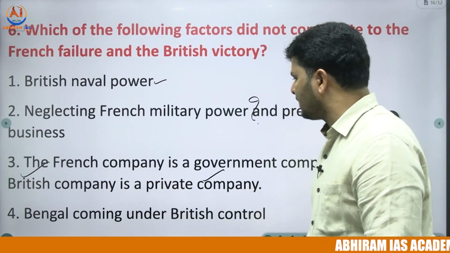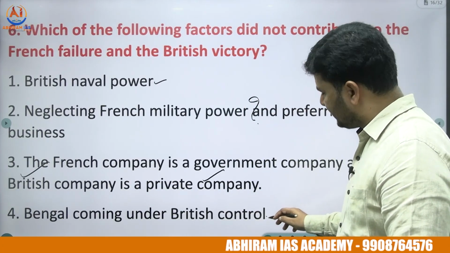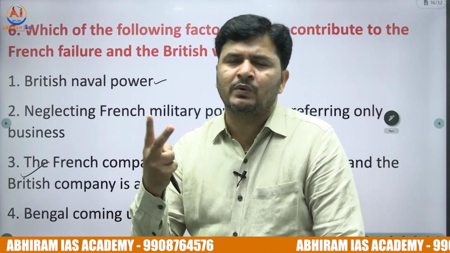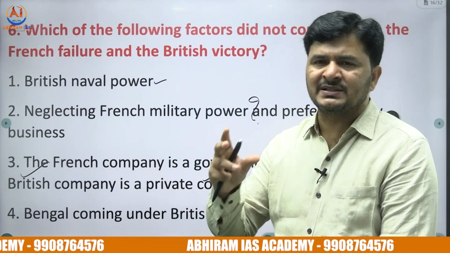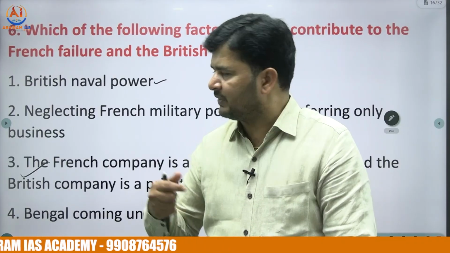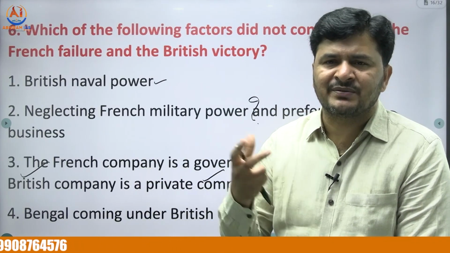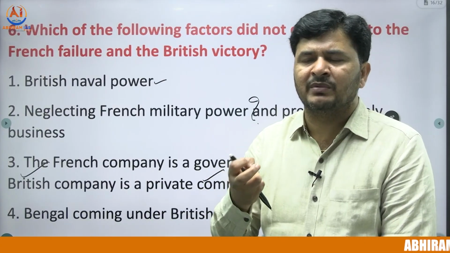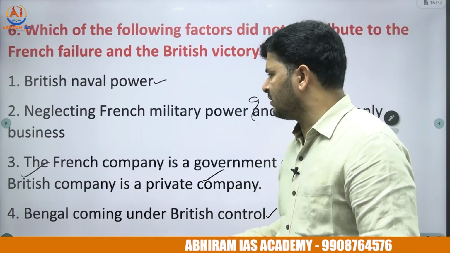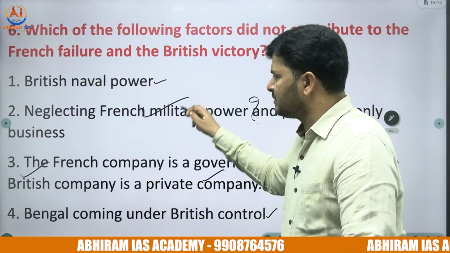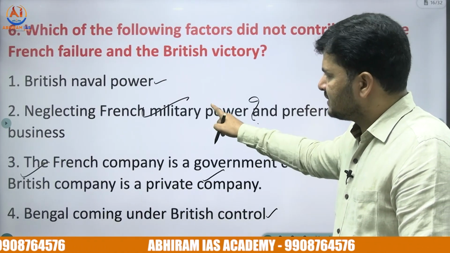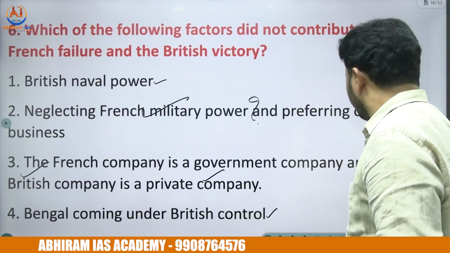And the fourth one, Bengal coming under British control. Yes, Bengal became a kind of Kamadhenu for the English East India Company. By waging two battles, Plassey and Buxar, the entire Bengal came under the control of the English East India Company, and Bengal became, as I was saying, a Kamadhenu. Bengal started sponsoring the English East India Company for further conquest. So what was the option left? Option 2, neglecting French military power and preferring only business. So the right answer for the 6th question is option 2.